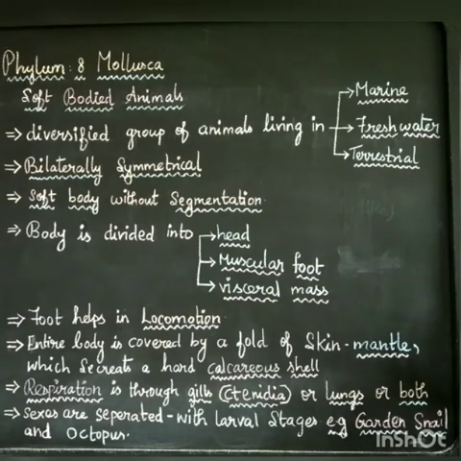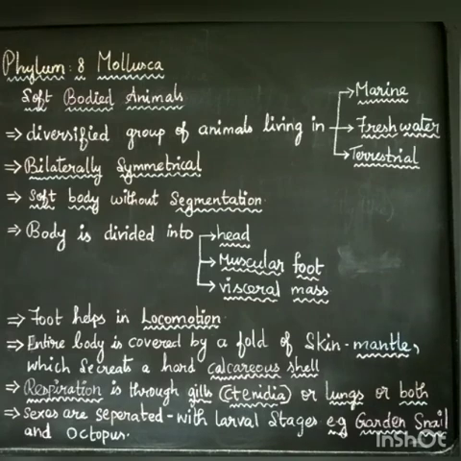Then the entire body is covered by a fold of skin. That is called the mantle. This mantle additionally secretes a protective covering, a hard structure called the calcareous shell, which will protect it from enemies. That is, the body is covered by a shell. Below the shell, the mantle is present. Below the mantle, the animal is present.